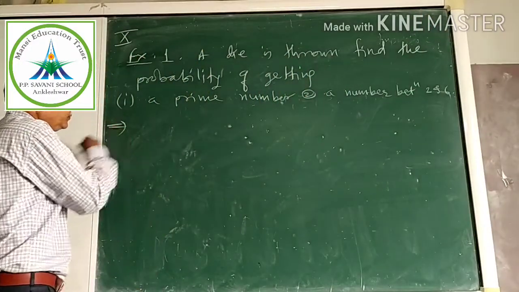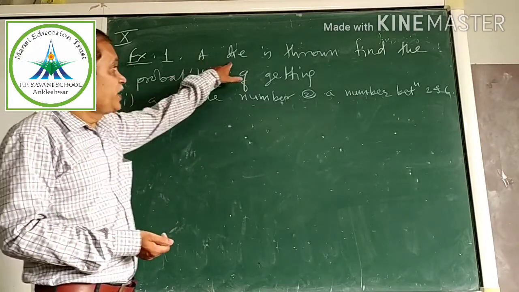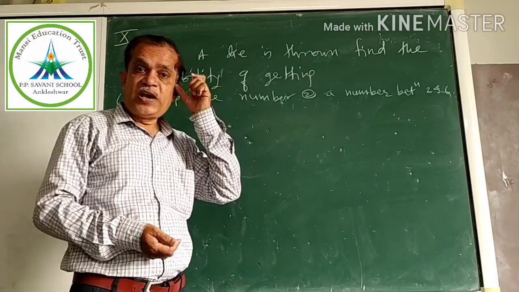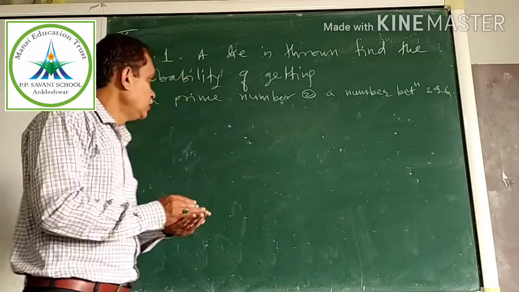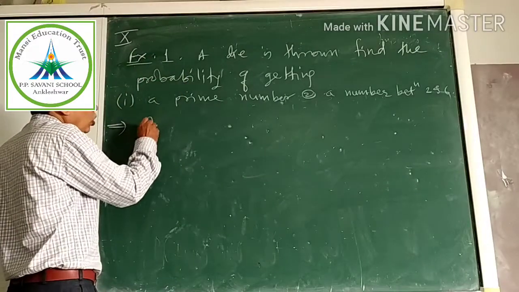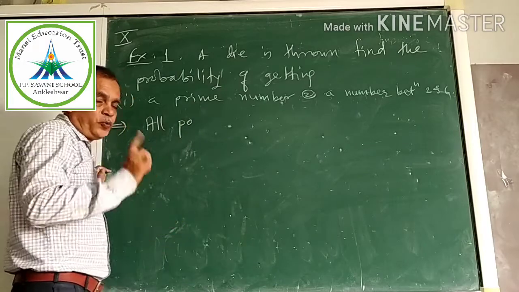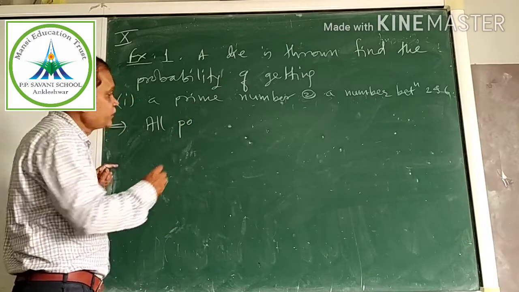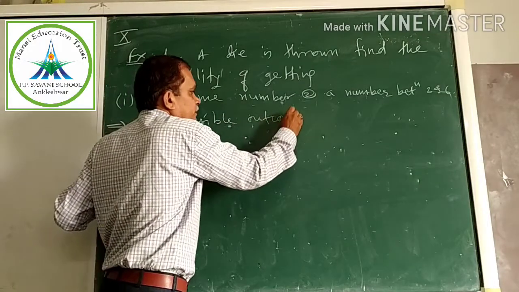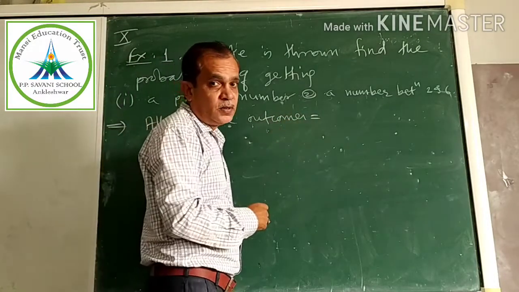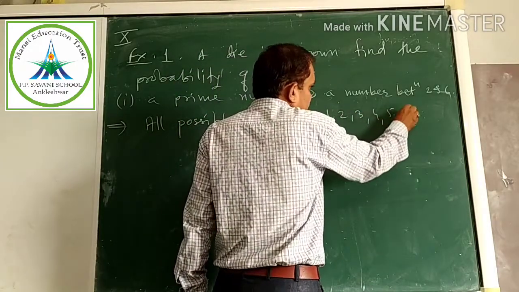Yes, friends. First, the die is thrown. How many sides does a die have? 6 sides. So what are the possible outcomes? Very good. First, we should be able to write all possible outcomes. In any event, any game, we should be able to write all possible outcomes. What are they? Very good. You know them: 1, 2, 3, 4, 5, 6.